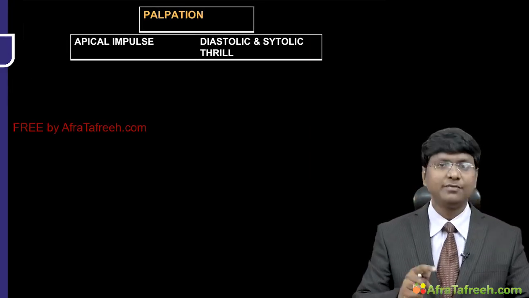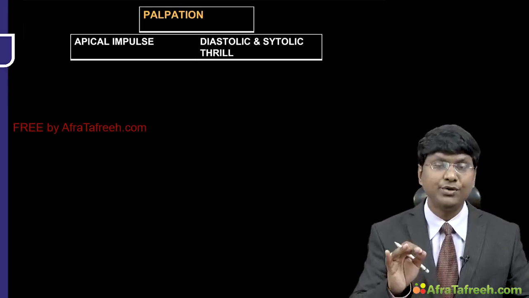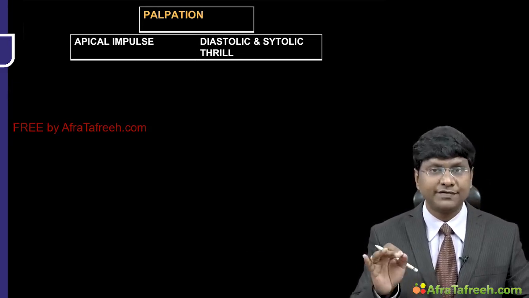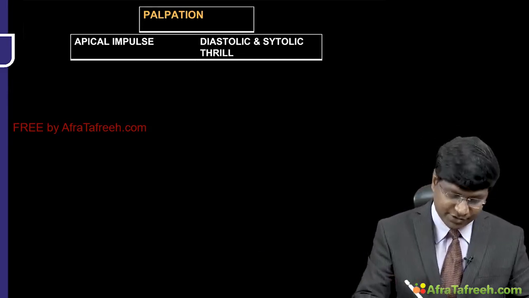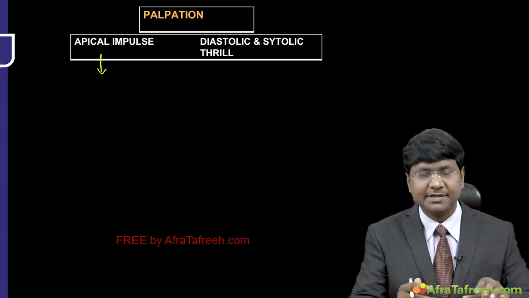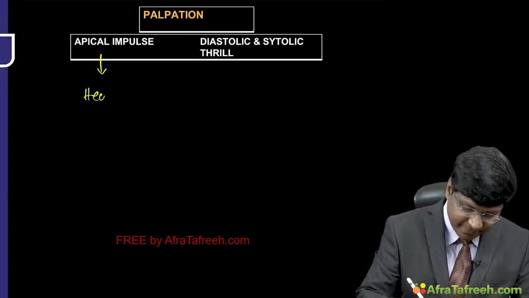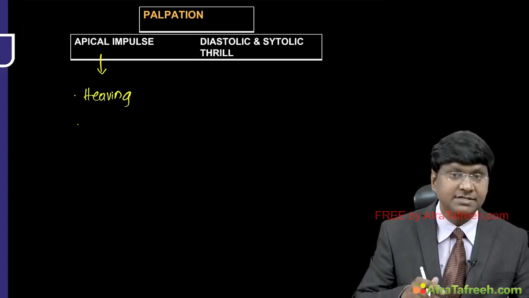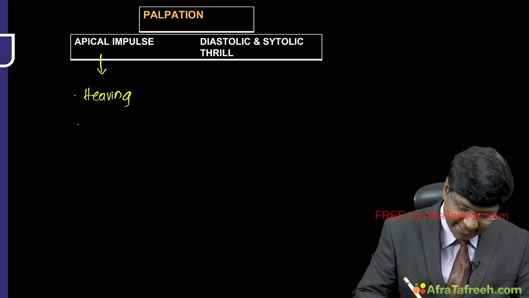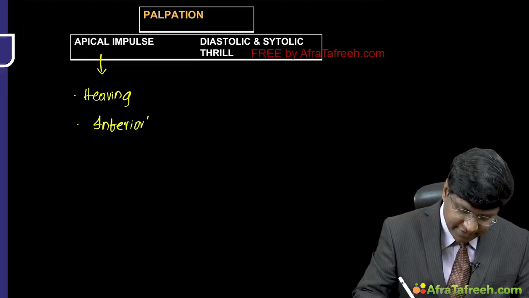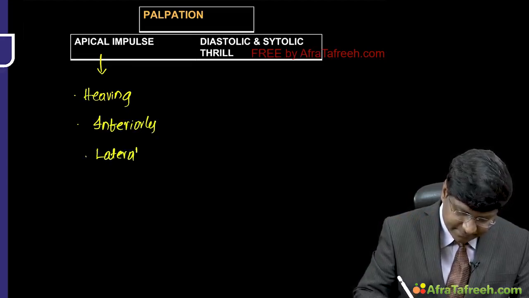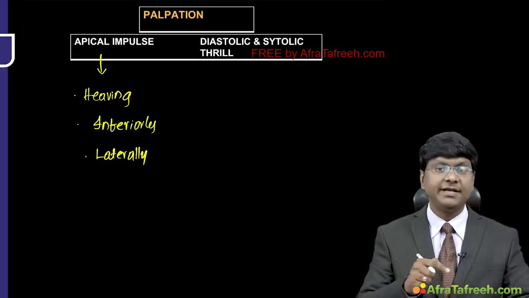Now followed by that, you need to know what the manifestations will be when you palpate the precordium in case of chronic AR. If you take the apical impulse, it is shifted down and out. It is a heaving type of apical impulse, and it is displaced inferiorly and laterally.